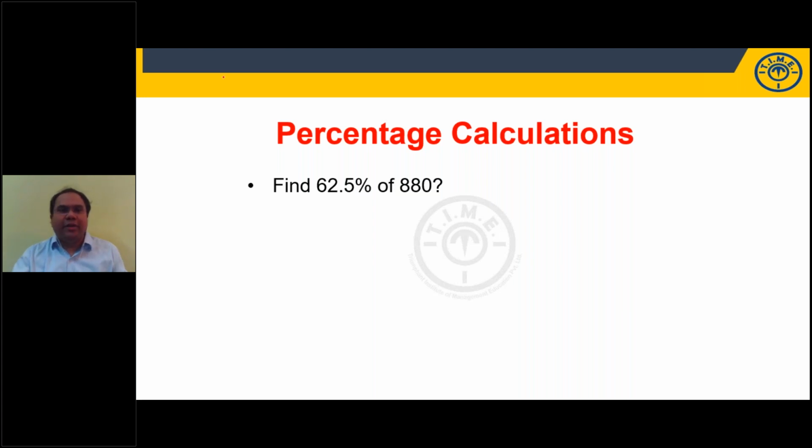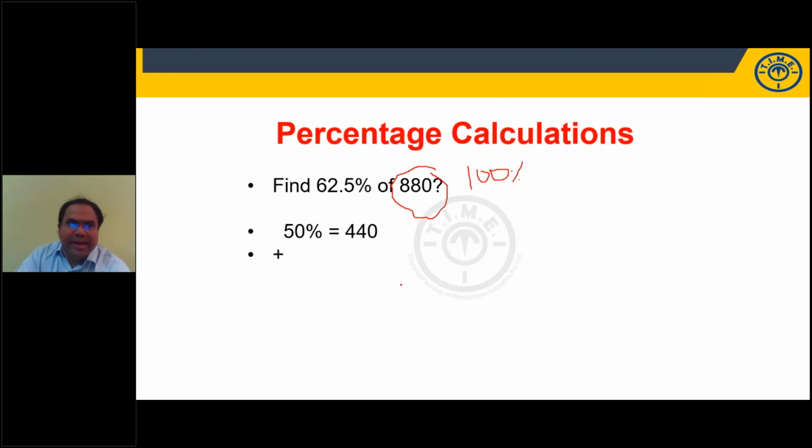See here, 62.5 percentage. I'll take it as 50%. The given number will always be 100%. 100% is 880. 50% is half of that, 440. Plus, I'm adding 10%. How much is 10%? 88.